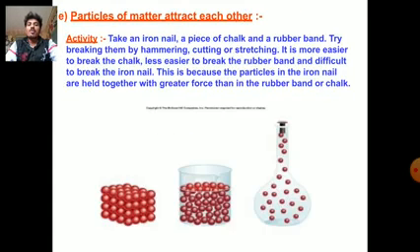And fifth one is particles of matter attract each other. We do a simple activity. Take an iron nail, a piece of chalk and a rubber band. Try breaking them by hammering, cutting or stretching. It is easier to break the chalk, less easy to break the rubber band, and difficult to break the iron nail. This is because the particles in the iron nail are held together with greater force than in the rubber band or chalk.